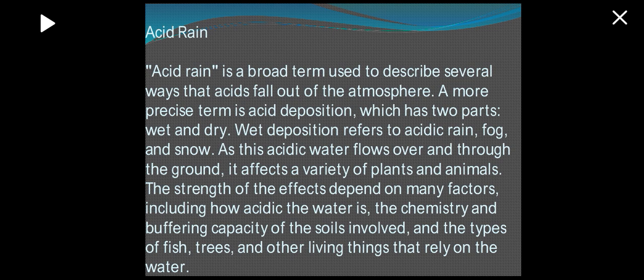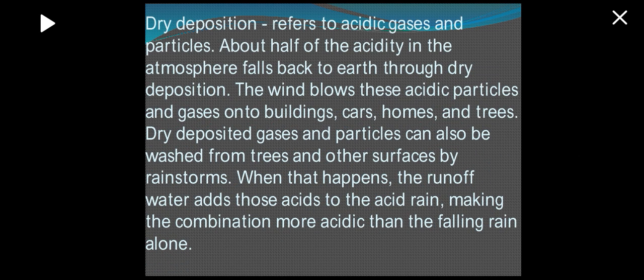The strength of the effect depends on many factors, including how acidic the water is, the chemistry and the buffering capacity of the soils involved, and the types of fish, trees, and other living things that rely on the water. Dry deposition refers to acidic gases and particles. About half of the acidity in the atmosphere falls back to Earth through dry deposition. The wind blows these acidic particles and gases onto buildings, cars, homes, and trees.